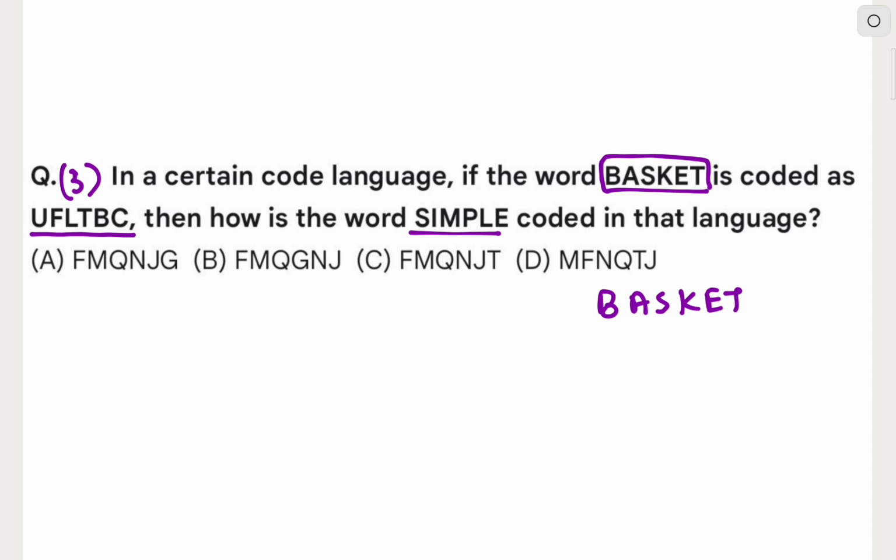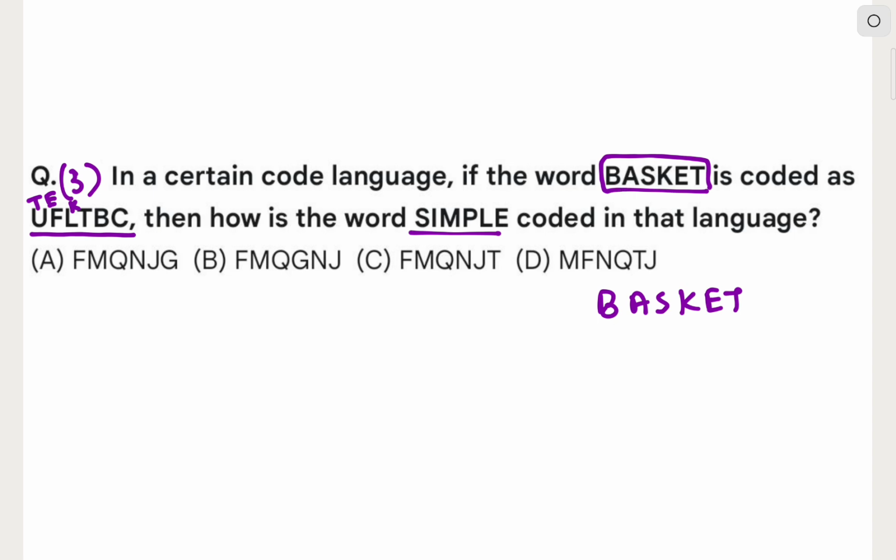So for these types of questions, do one thing: BASKET is given, and see UFLTBC. Now you try to identify a pattern. See, the letter U is close to the letter T. It appears after the letter T. The letter F appears after the letter E. The letter L appears after the letter K. Now from this you can understand that the last three letters, if read from right to left, become KET. So from this you can understand that the word basket is actually reversed.